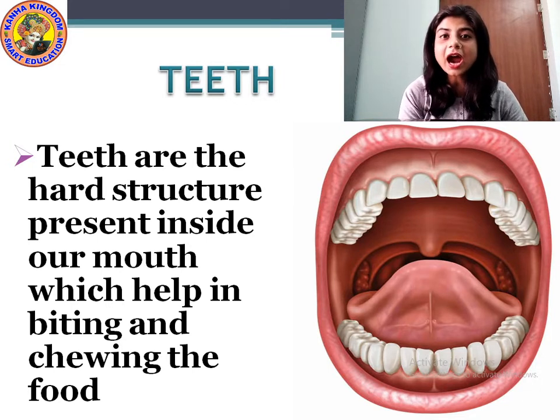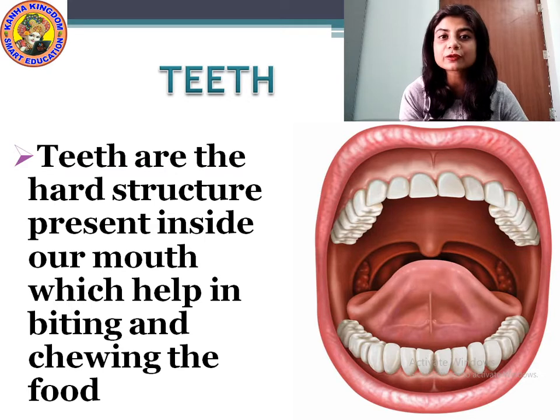So what are teeth? Teeth are the very hard structure present in our mouth, which help in biting and chewing the food. With the help of teeth, we can chew our food and we can bite our food.